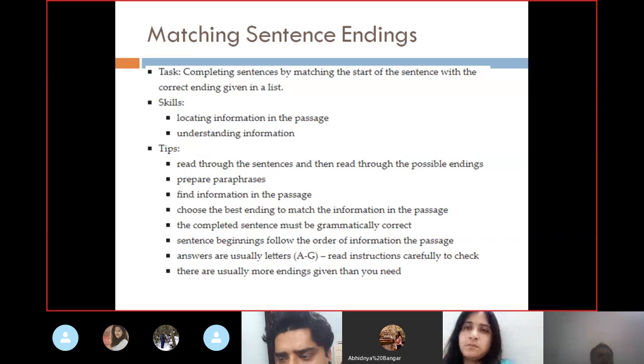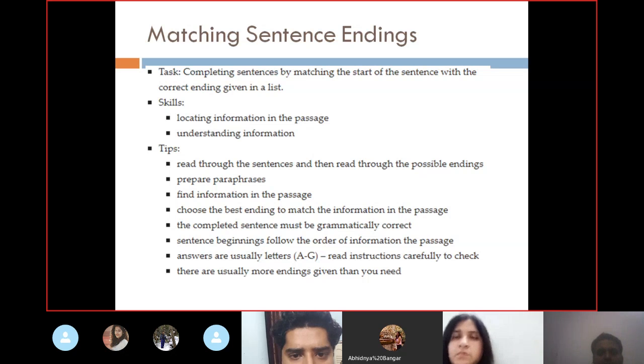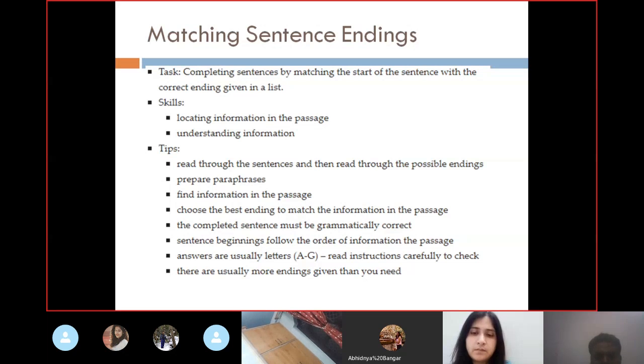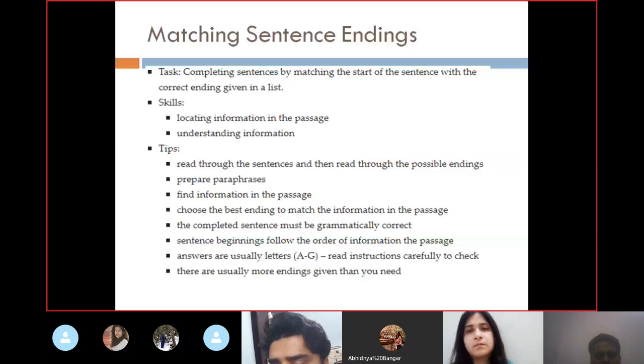So matching sentence endings. Matching sentence endings means completing sentences by matching the start of the sentence with the correct ending given in the list. So again, you have to locate the information in the passage. The ending is given in a list. Okay. So tips are: read through the sentences and then read through the possible endings. Prepare paraphrases. Find information in the passage. Choose the best ending to match the information in the passage.